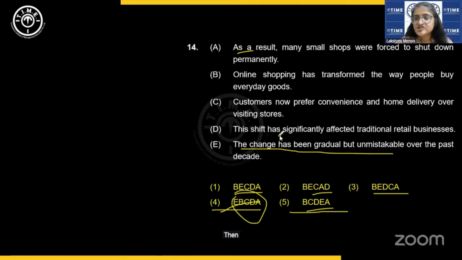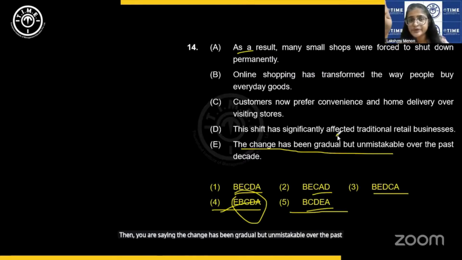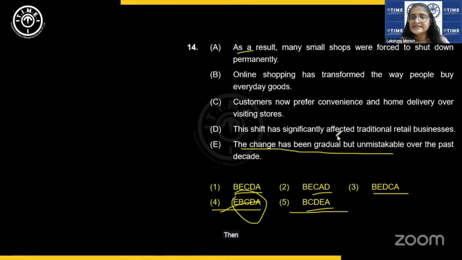Then this shift has significantly affected traditional retail businesses. Then you are saying the change has been gradual but unmistakable over the past decade. Then, as a result, many shops, as a result of what? As a result of what? That is the problem here.